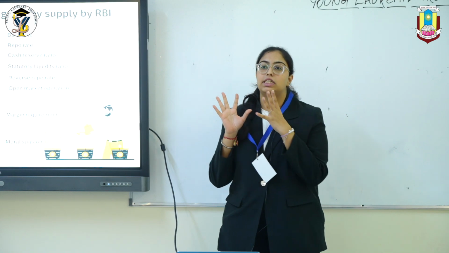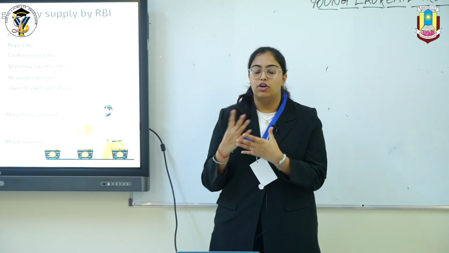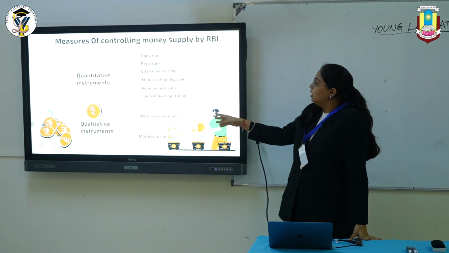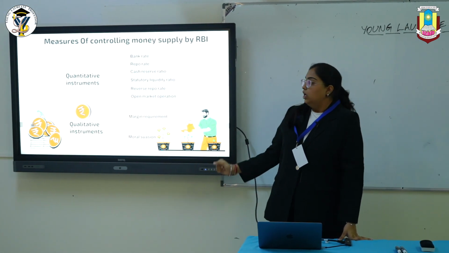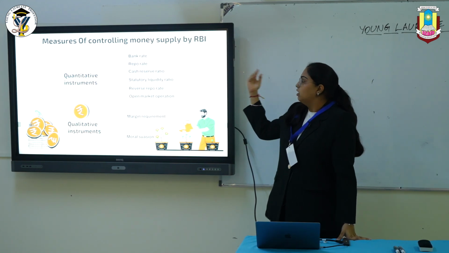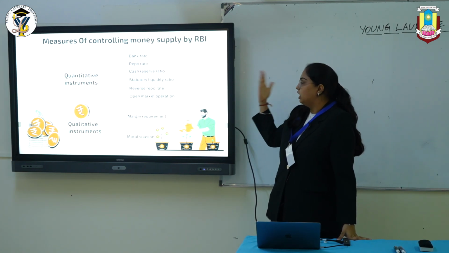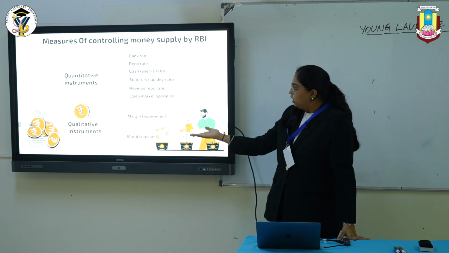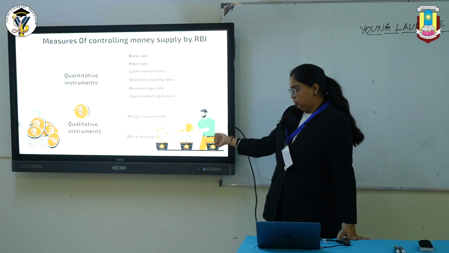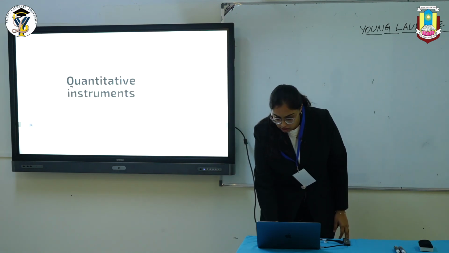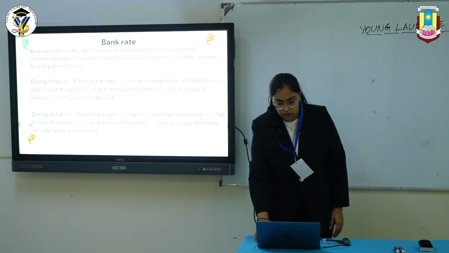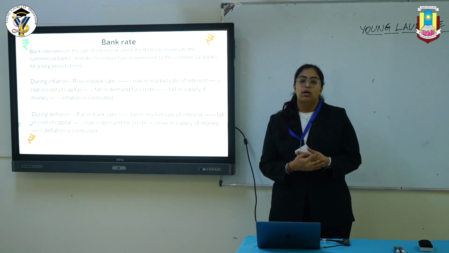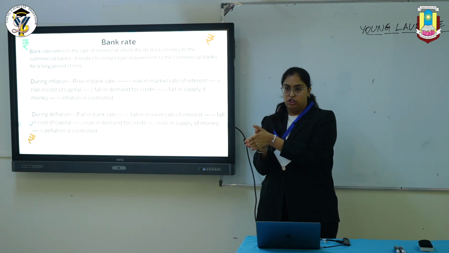Now that I come centrally to my topic, which was measures of controlling money supply, we'll typically take the example of RBI. There are two types, quantitative and qualitative. Quantitative includes bank rate, repo rate, cash reserve ratio, statutory liquidity ratio, reverse repo rate, and open market operation. In qualitative, we have margin requirement and moral suasion. We'll first jump into the quantitative, which includes bank rate. Bank rate is the rate of interest at which the RBI provides loans to the commercial banks.